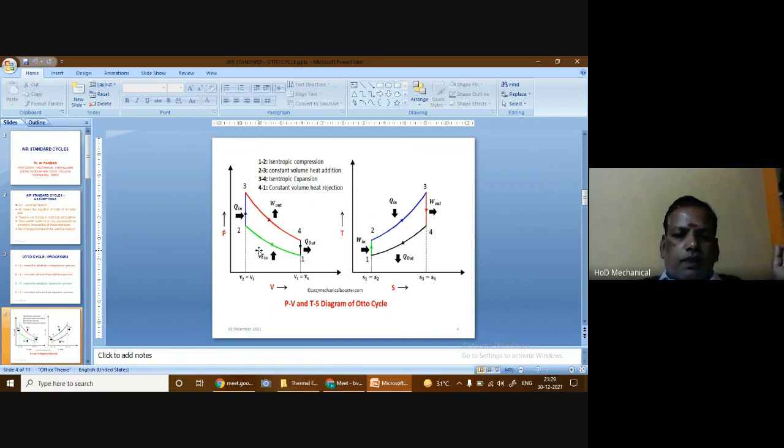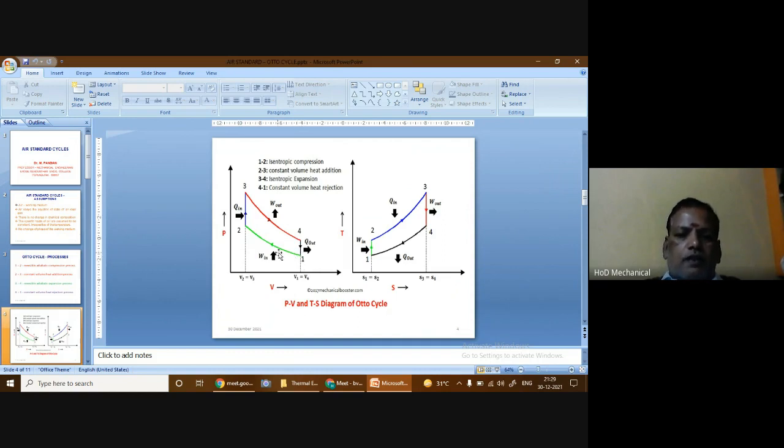At point 1, the pressure and temperature of the air that has entered the cylinder will be atmospheric pressure and atmospheric temperature, since this is the least condition of the cycle. State 1 represents the beginning of the compression stroke.